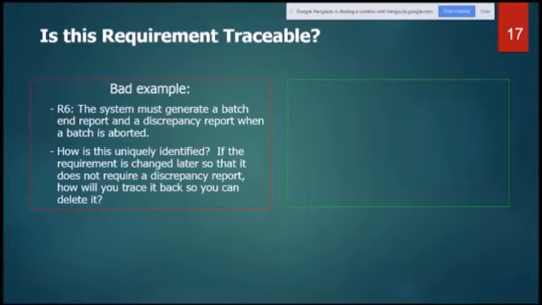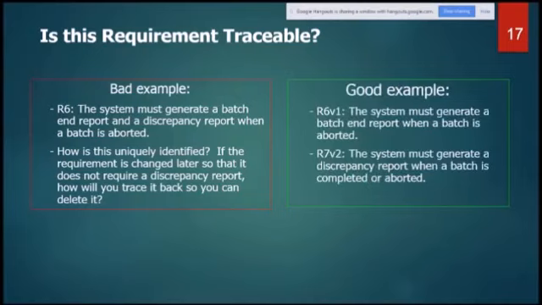How will this be uniquely identified? If the requirement changes later so that it does not require a discrepancy report, then how will you trace back? So you can delete it. Therefore the problem is you cannot have two requirements in one. You cannot use 'and' or these kinds of things. They should be separate.